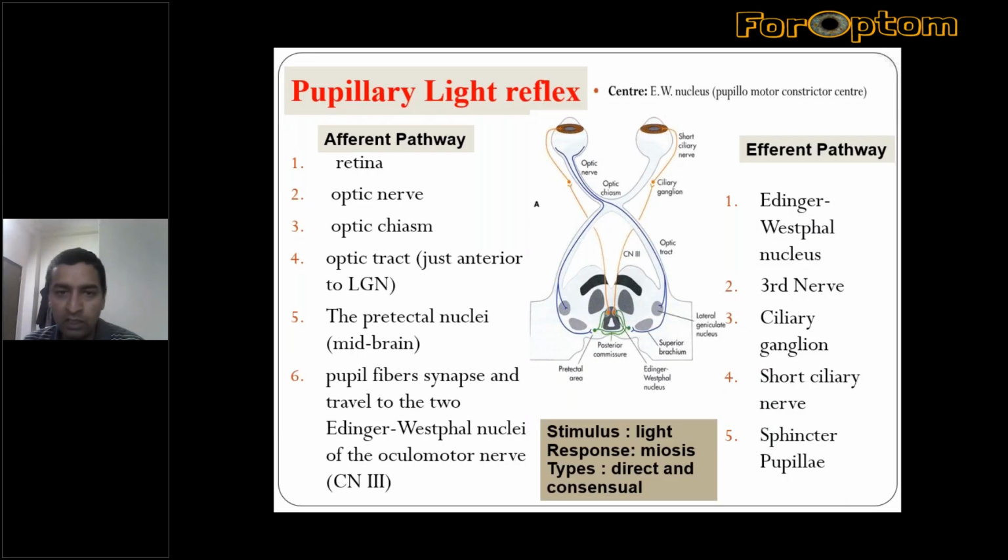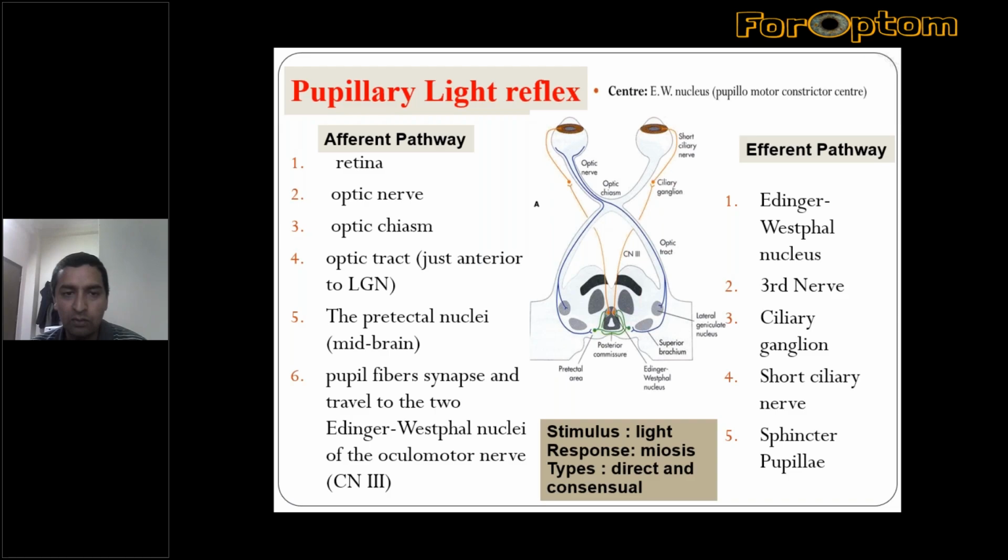Before going to the different types of pupil in neuro-ophthalmology, we need to know the pupillary light reflex. As all of you know, a light reflex is simply a reflex which must have a stimulus and afferent pathway, then a center in the central nervous system, and an efferent pathway through which the motor response is carried out from the center of the reflex, and the effector that gives the desirable response, so as to complete the reflex arc.